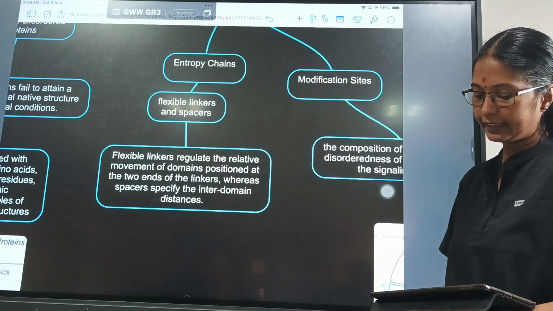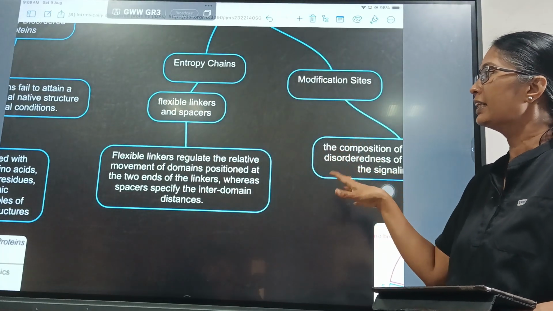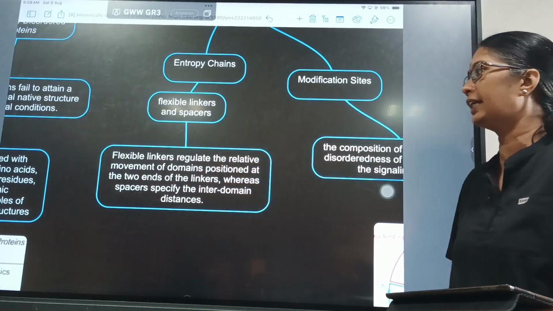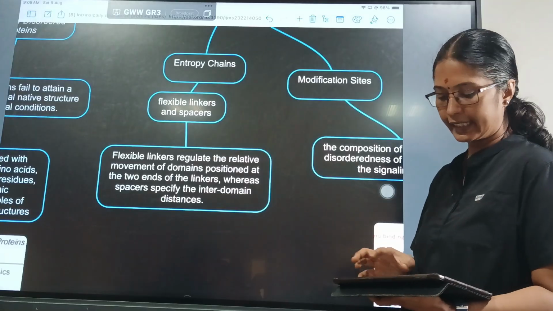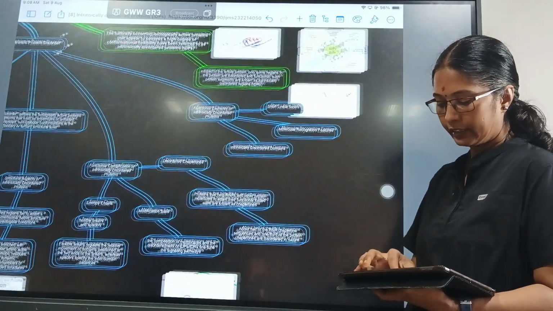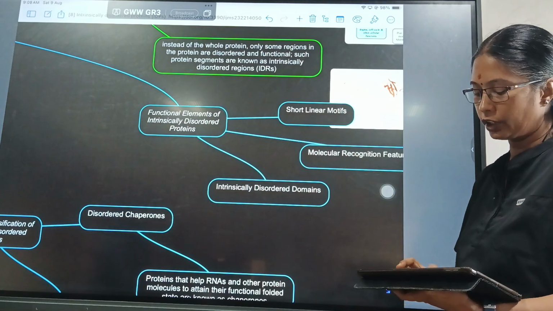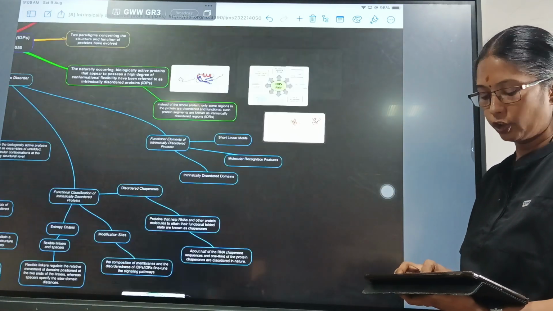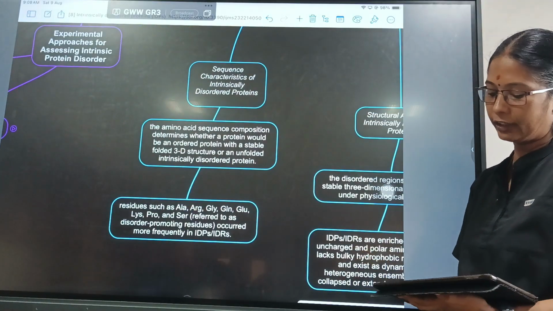And the entropy changes are flexible linkers and spacers. These flexible linkers regulate the relative movement of domains positioned at the two ends of the linkers, whereas the spacers specify the intermediate distances. And the functional elements of an intrinsically disordered protein will be the short linear motifs, molecular recognition features and intrinsically disordered domains.